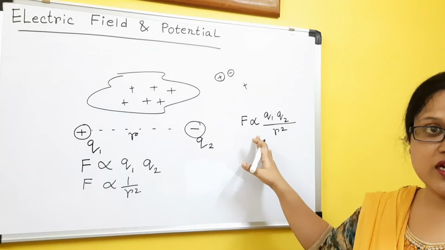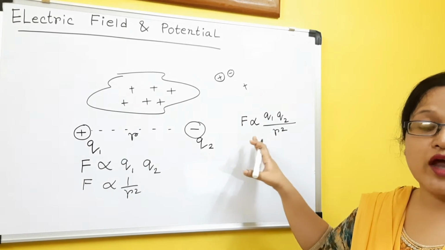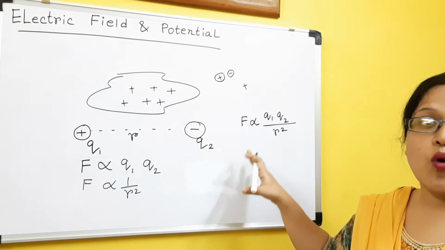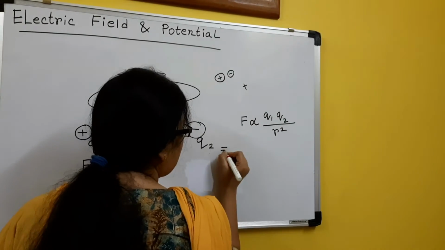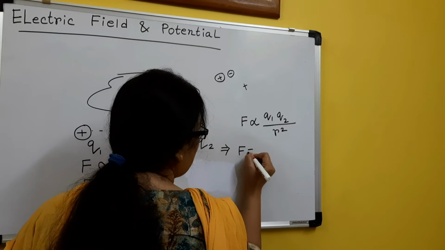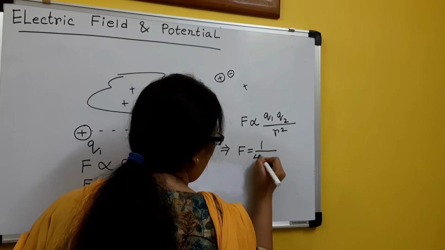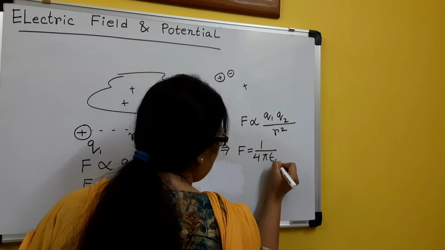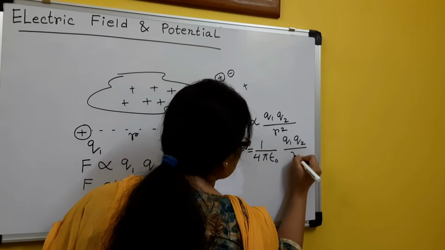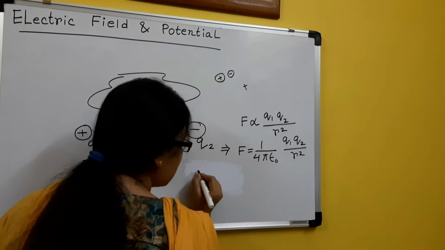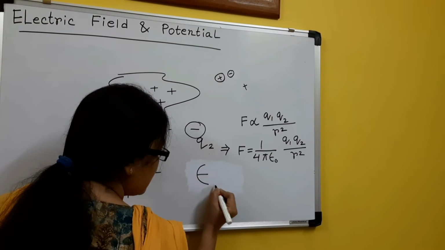Here the constant is the proportionality constant, 1 by 4 pi epsilon 0. So it can be written as F equals 1 by 4 pi epsilon naught, q1 q2 by r square.